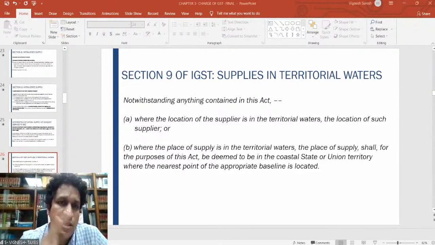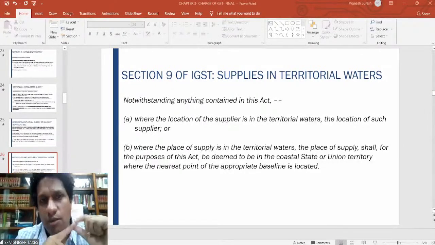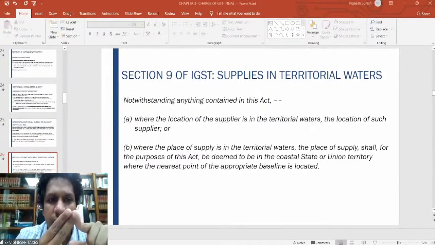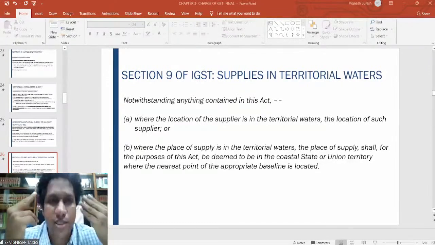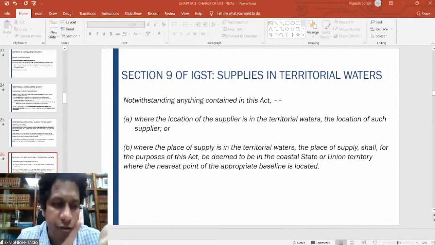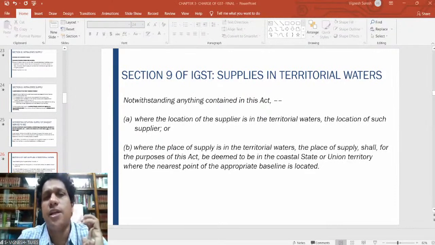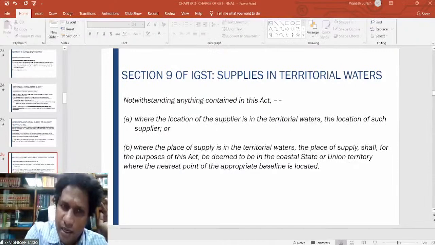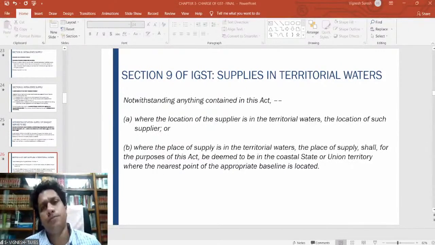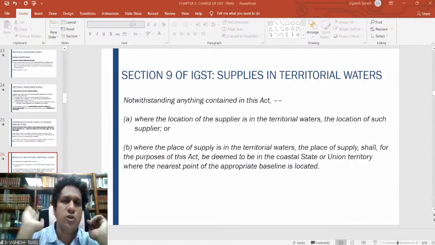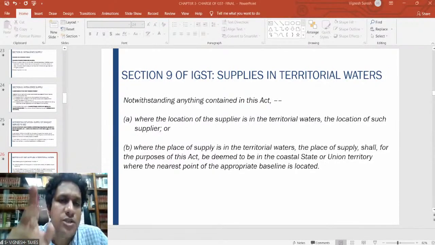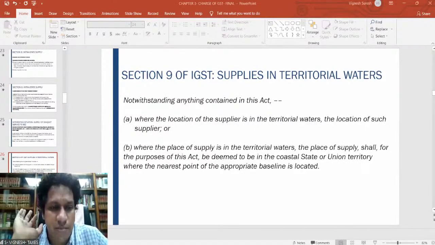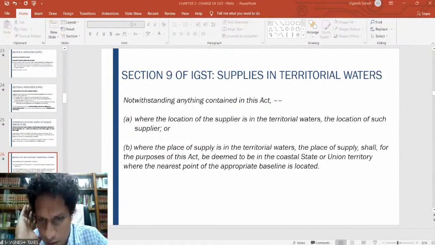So prior to GST, import of goods were subject to customs duty, countervailing duty, and additional excise duty. Now what has happened? After GST has come, instead of countervailing duty and additional excise duty, IGST is applicable. And customs duty, which was there earlier, continues to be there now also. But additional excise duty and countervailing duty are now not there, and IGST has replaced them. Janki, I hope you got the clarification to your question.